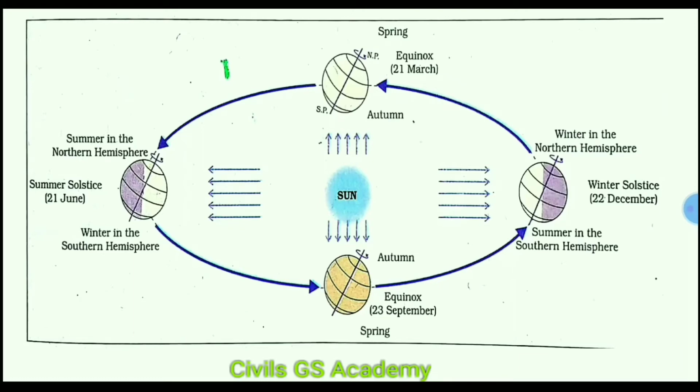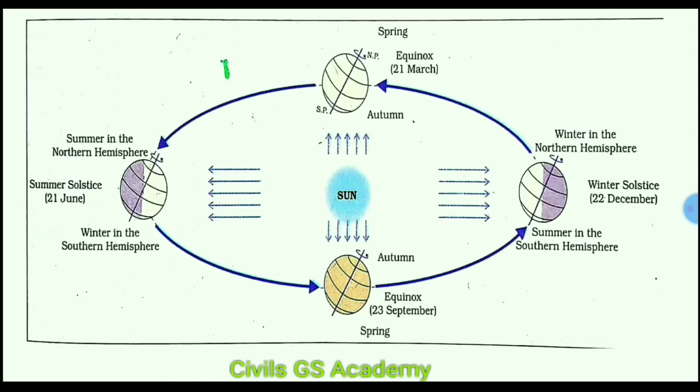The Sun is now vertical over the equator, and the whole Earth experiences equal length of day and night. In the northern hemisphere there is spring season because winter is going and summer is about to come. And what happens in the southern hemisphere? In the southern hemisphere it is autumn because summer is going and winter is about to come.